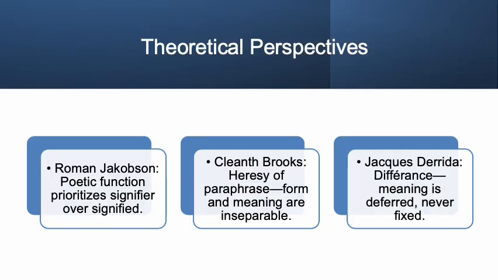If we try to consider some of the theoretical portions that we have been talking about, Roman Jakobson says that the poetic function prioritizes signifier over signified. This is very easy for students of linguistics to understand, the difference between signifier and signified. Jakobson says that signifier becomes more important as compared to signified. Cleanth Brooks, another theorist, says the heresy of paraphrase: form and meaning are inseparable. According to him, the form of the words and the meaning which they construct are inseparable. They cannot be resolved separately. So that is why it is necessary to discover those meanings.